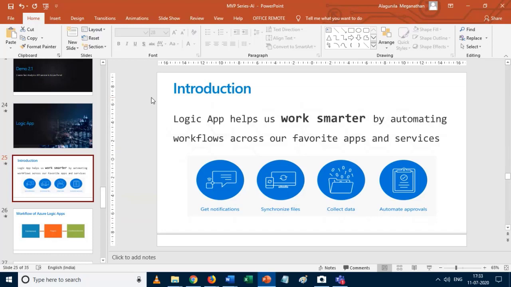It allows you to react to an event in one service and do something with the data from that event in another service. For example, if I post a feed on Facebook, that post automatically gets tweeted on Twitter. Okay, so this is our scenario.